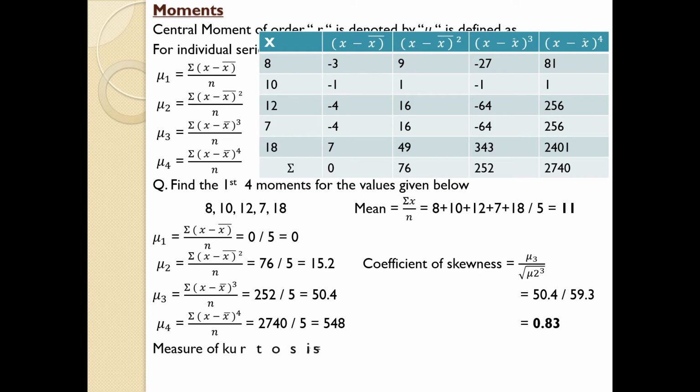And finally, measure of kurtosis. The equation is mu4 divided by mu2 square. mu4 is 548 divided by mu2 square, which means 15.2 the whole square. So you will get 2.37. So this is how you need to find the values of moments, coefficient of skewness as well as kurtosis. And be familiar with all these steps, because you may come across some more cases with some sort of adjustment likewise. So let us discuss another case regarding the same category.